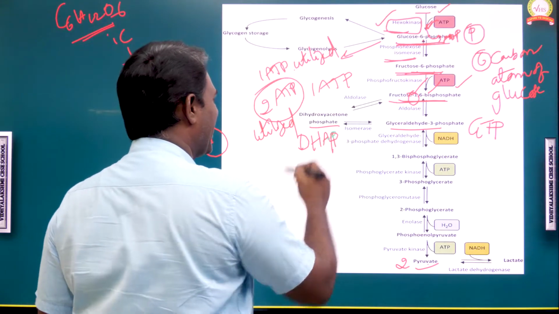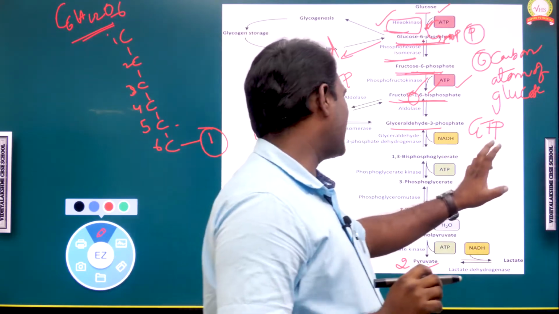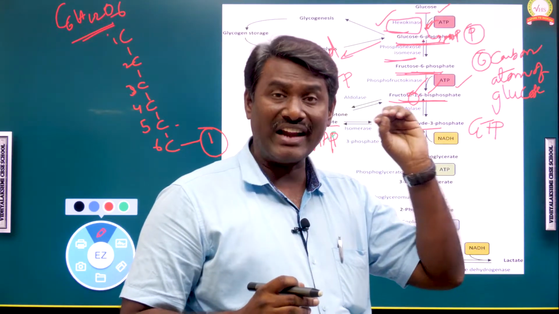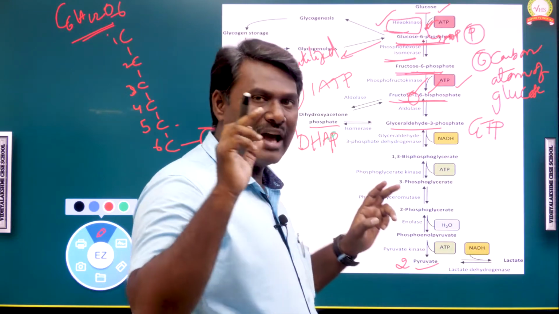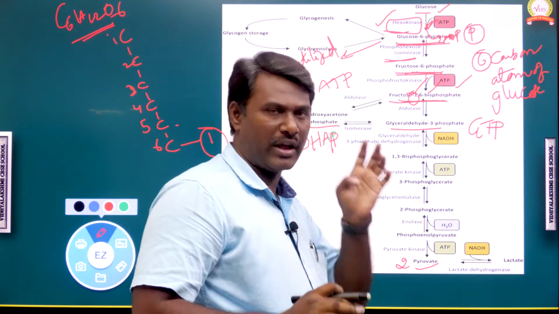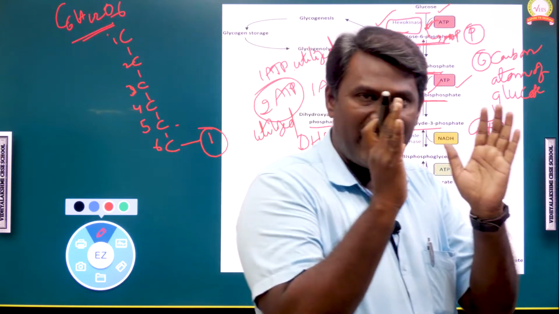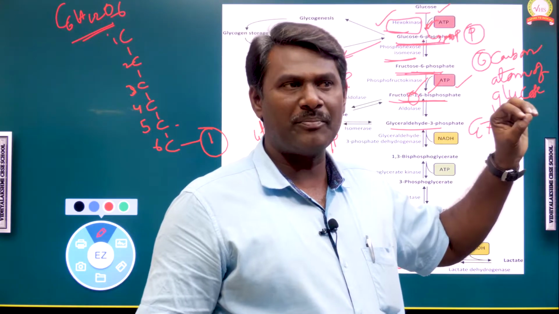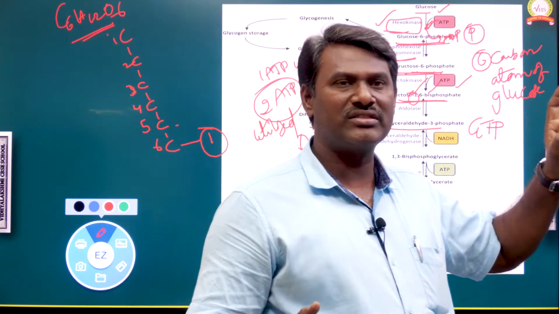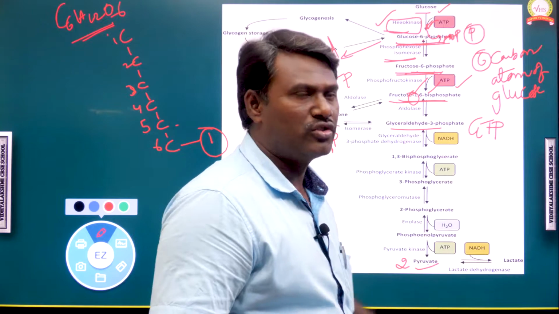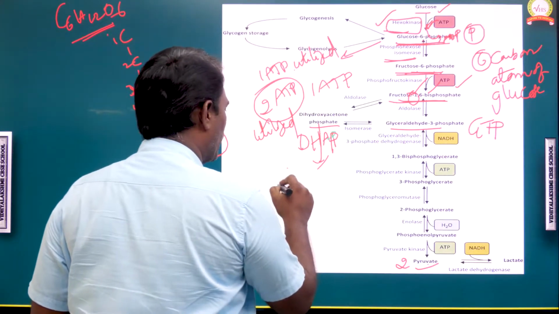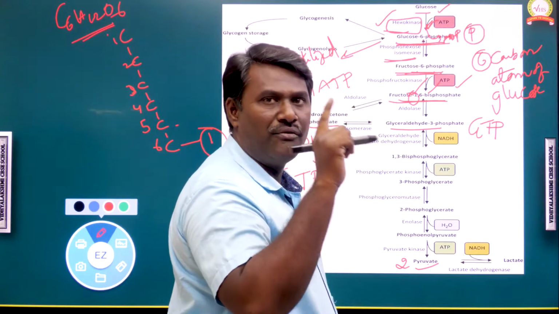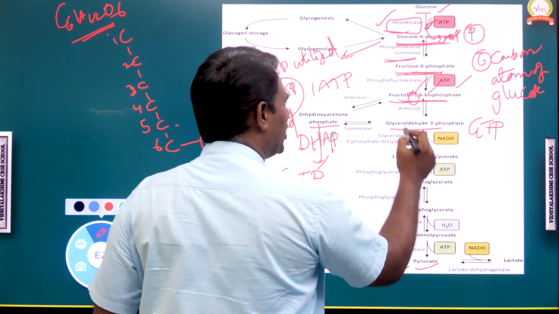GTP means glyceraldehyde triphosphate, or glyceraldehyde 3-phosphate. DHAP means dihydroxyacetone phosphate. This DHAP further will convert into glyceraldehyde triphosphate. So further reactions of glycolysis occur from GTP onwards.